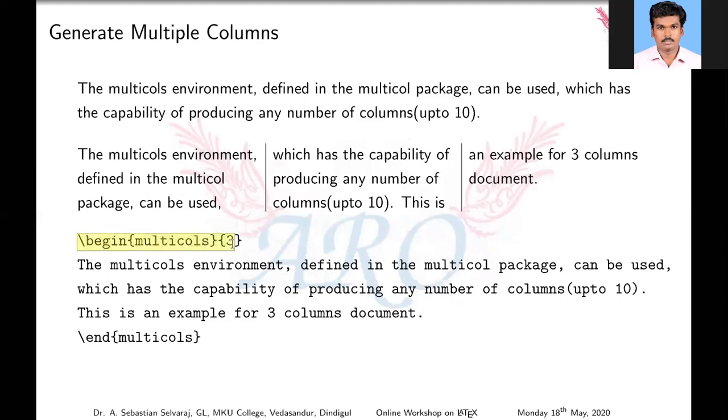This is the multicols environment. You have to enter the number of columns you want. Here I put 3 for 3 columns. If you put 4, it gives 4 columns, likewise up to 10.